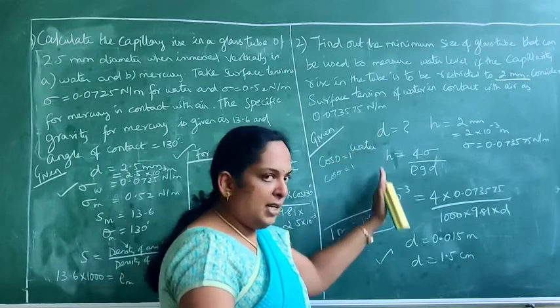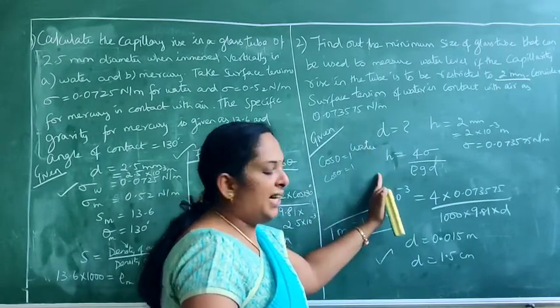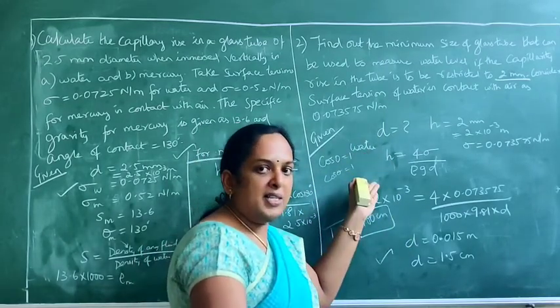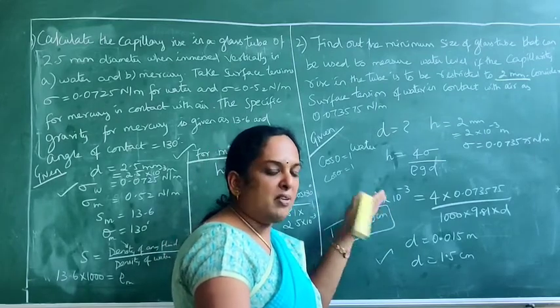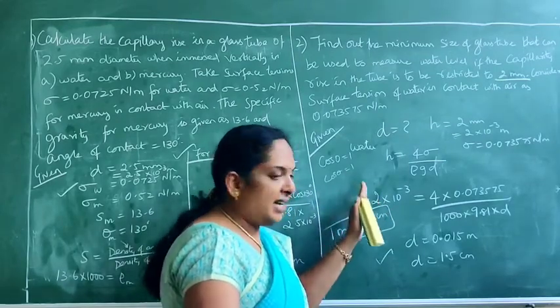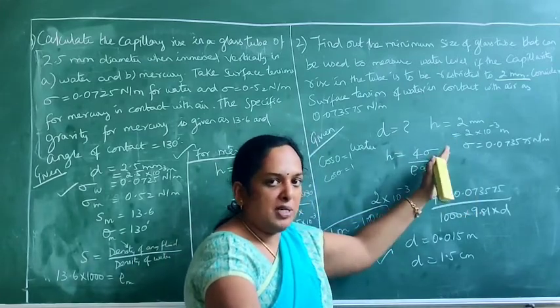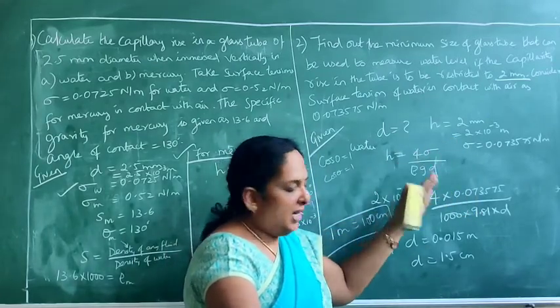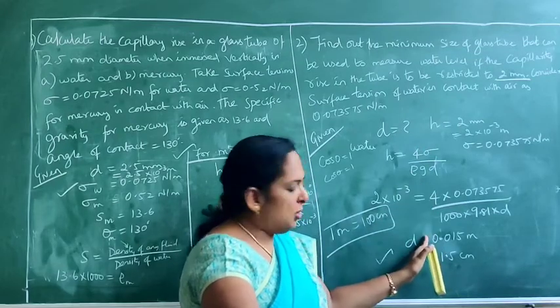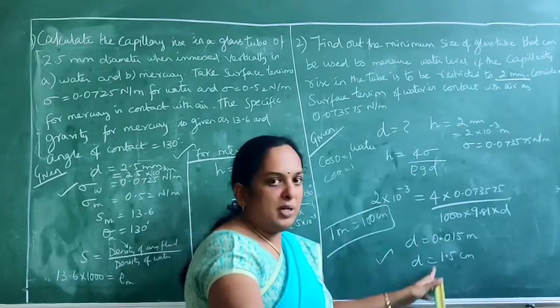So first read the questions properly, get the given details, then find out what is asked and what we have to do, what is the formula we are using here. Then check the units whether they are the same units, preferably we go with newtons and meters, so that there will not be any unit clash when you substitute in these equations. And finally you convert to the respective units.